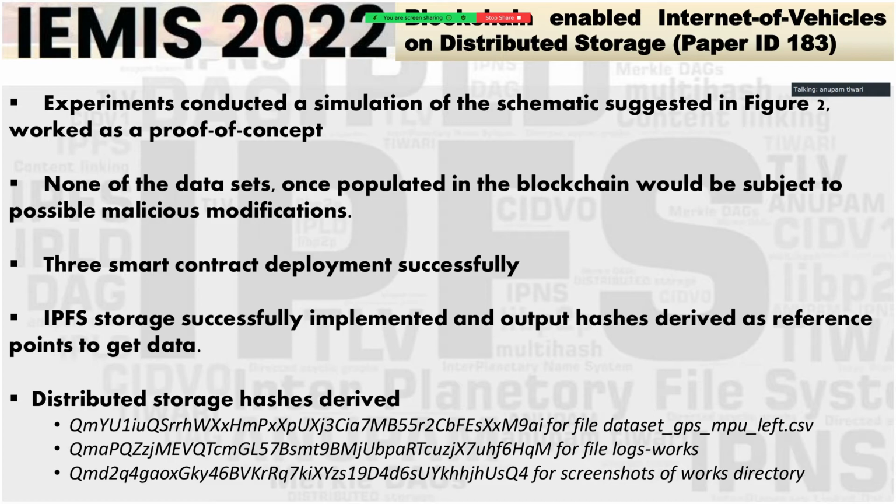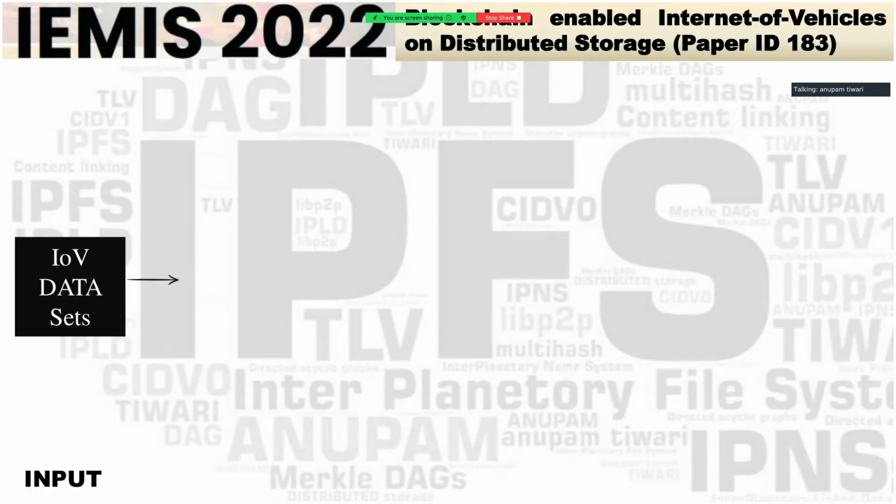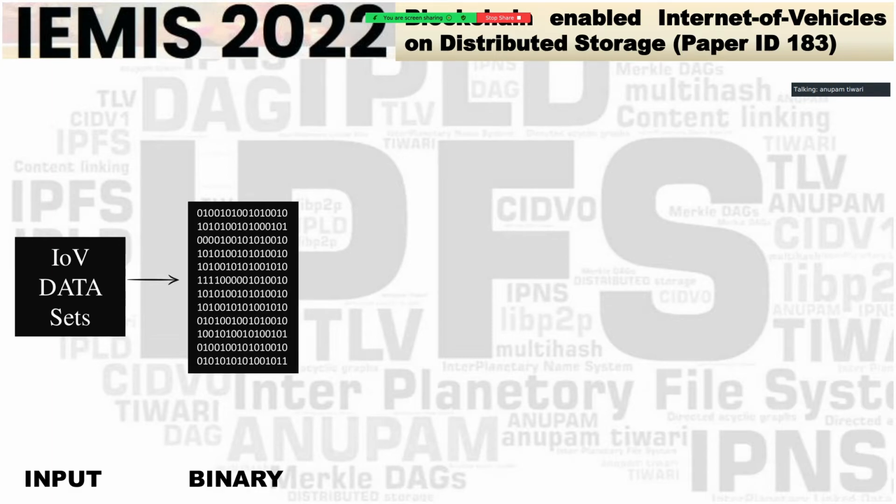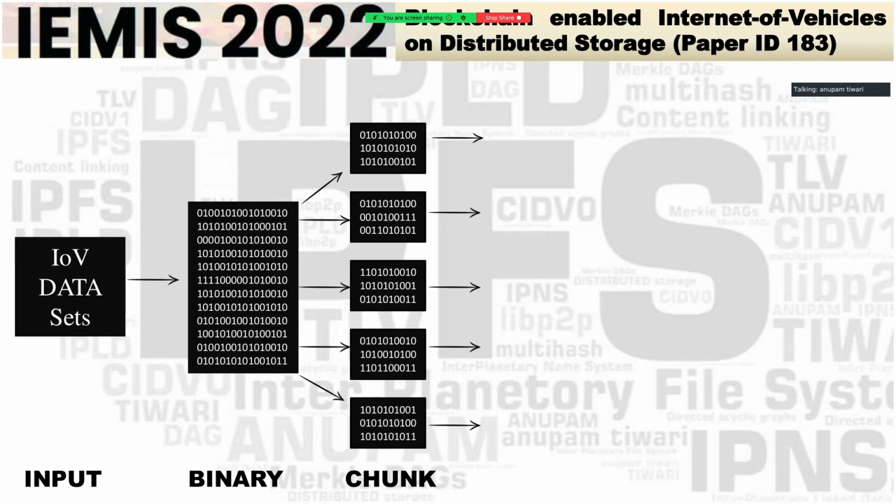Now, at first instance, when anybody hears about distributed storage and hashes, he may not be able to assimilate, but I have given a schematic representation. Internet of Vehicles data sets. Now, this is a data set. This is converted into respective binary. All this complete binary of a sample data set is converted into chunks. All these chunks are 256 KB each.